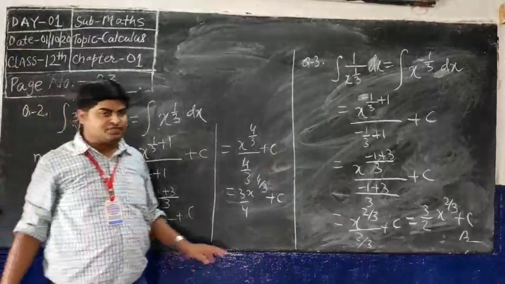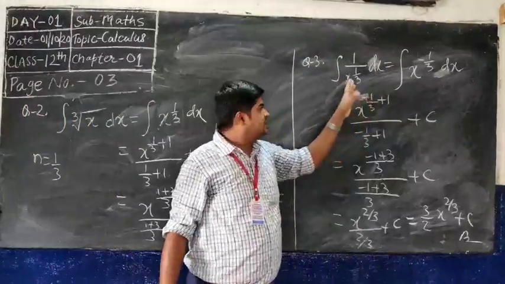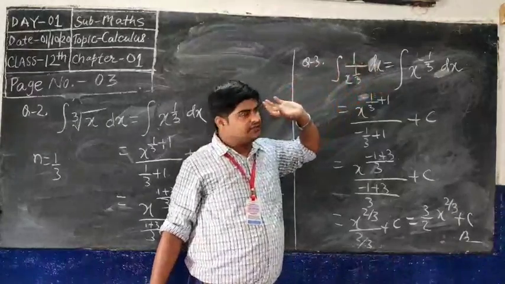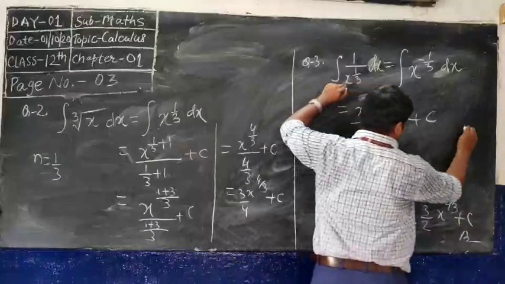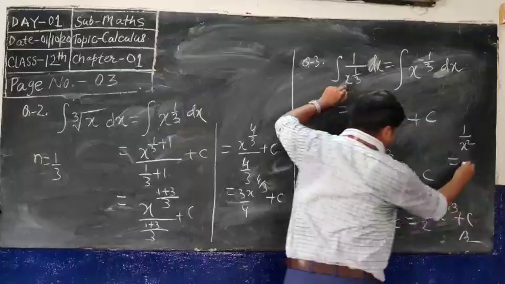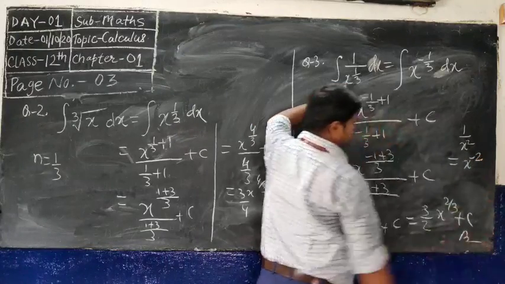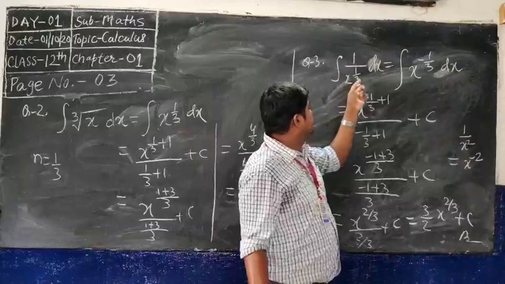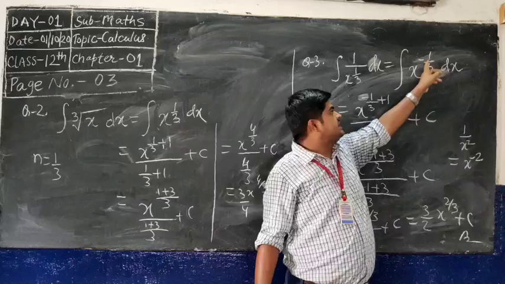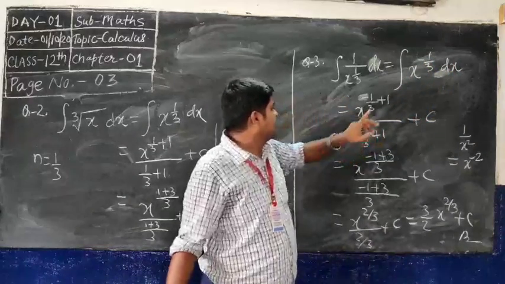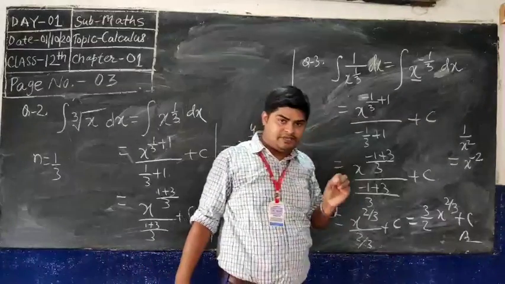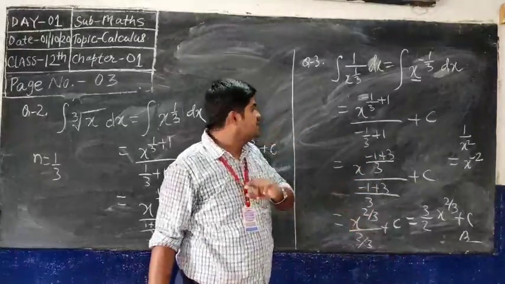Okay, now let us see question number 3. You have to find here the integration of 1 by x to the power 1 by 3 dx. Okay, that means we know 1 by x to the power 2 will be written as x to the power minus 2. So you will change there 1 by x to the power 1 by 3, and you can change there x to the power minus 1 by 3 dx. Okay, now apply the formula, x to the power n dx is equal to x to the power n plus 1 by n plus 1 plus constant.